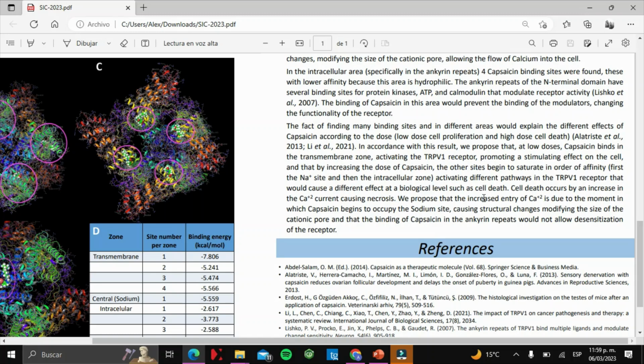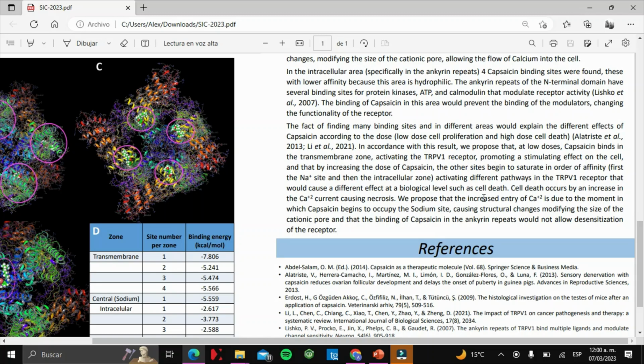In accordance with this result, we propose that at low doses, capsaicin binds in the transmembrane zone, activating the TRPV1 receptor, promoting a stimulating effect on the cell, and that by increasing the dose of capsaicin, the other sites begin to saturate in order of affinity. First the sodium site and then the intracellular zone, activating different pathways in the TRPV1 receptor that will cause a different effect at a biological level, such as cell death.